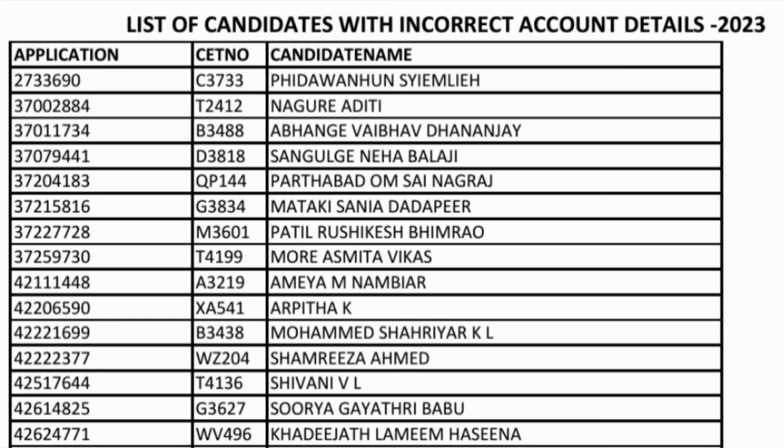So please go and check your name if it is there, and immediately update the records, right? That is the update, and you have to use your CET login, which is application number and then password, and then edit your banking information so that you can get your refunds. This is very important, and that's all I have to cover in this particular video.